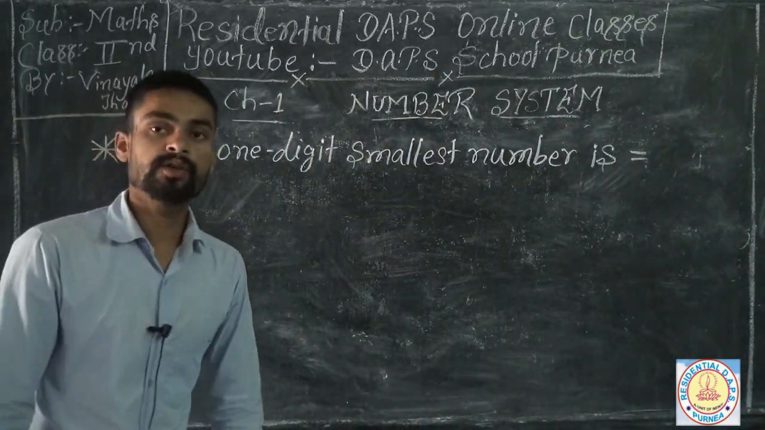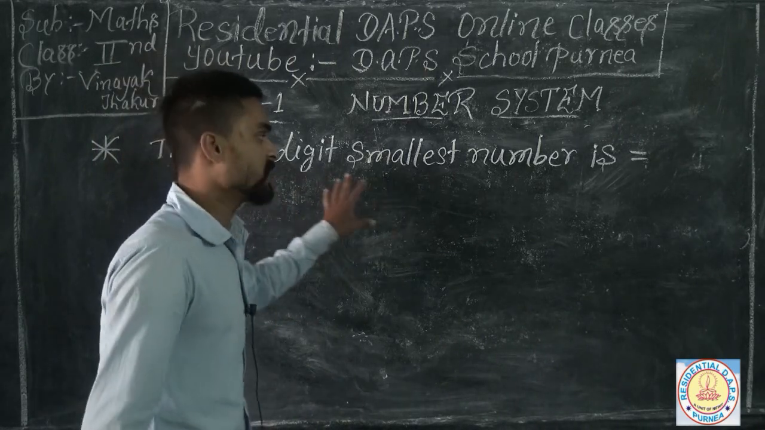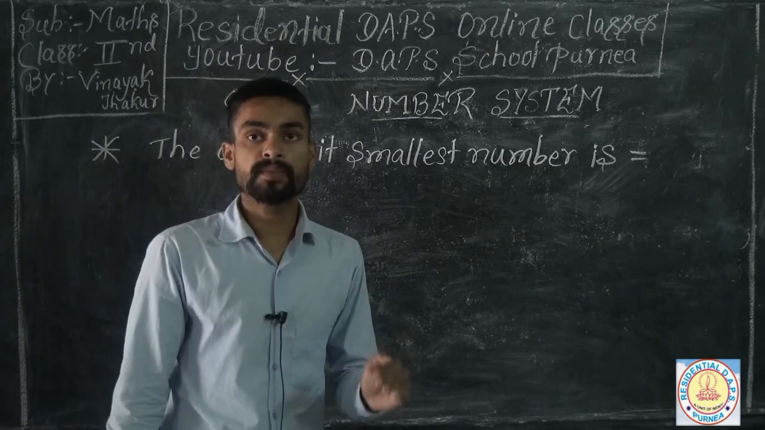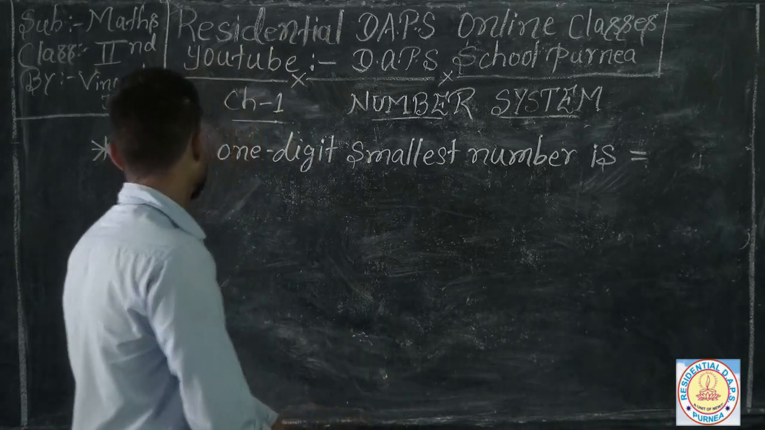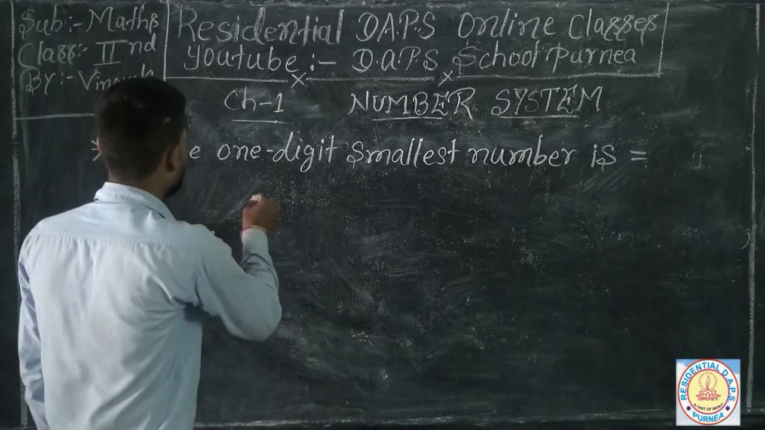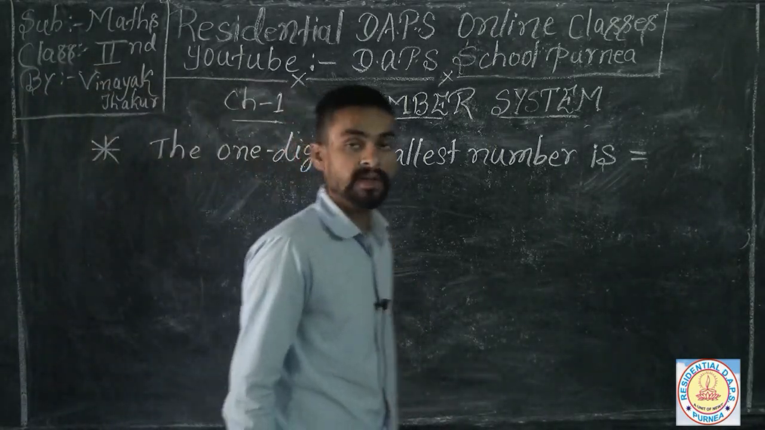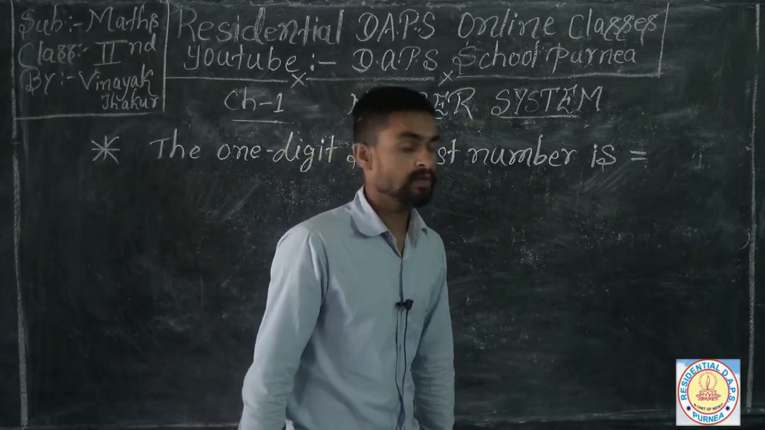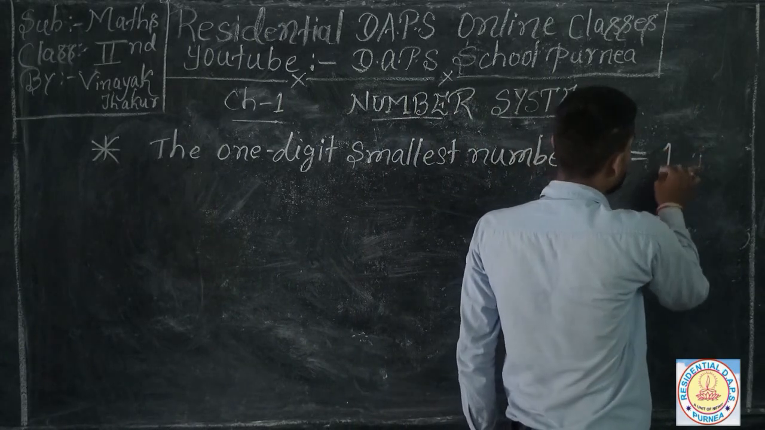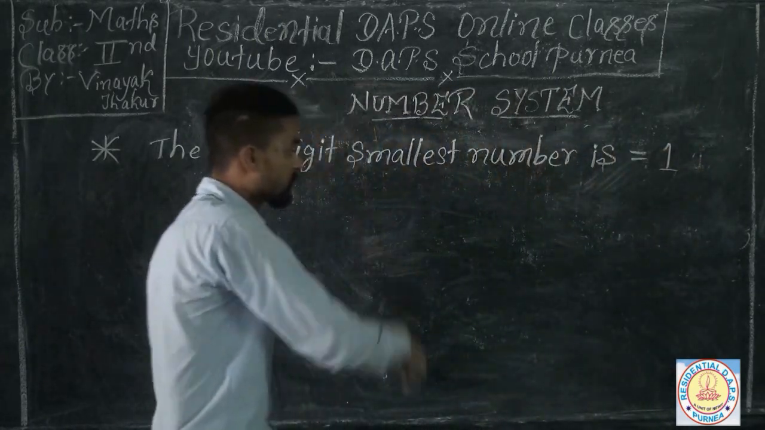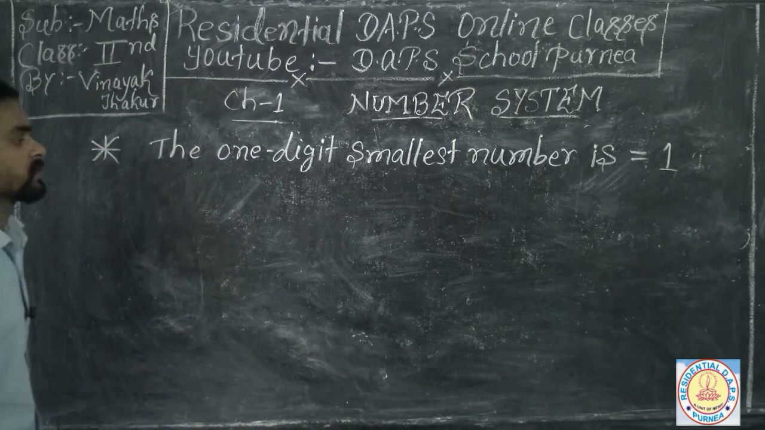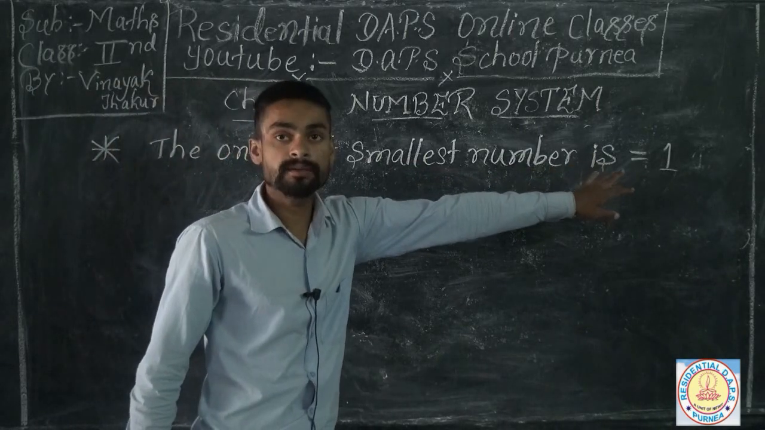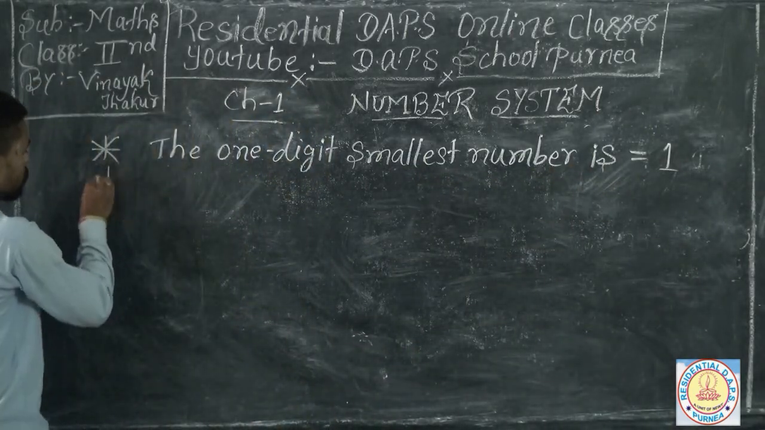So guys, here you have to find out the one digit smallest number, because you have to solve your number problems. The one digit smallest number is, if you count at first, in the process of counting you find out one is very small and one comes first, so our one digit smallest number is 1, and I'm going for the next.